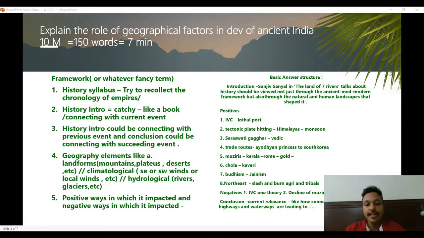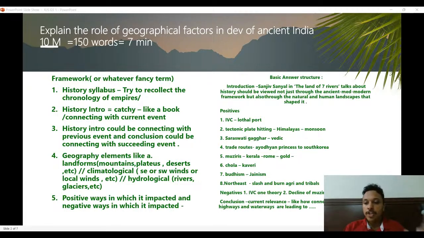So the whole idea in answer writing is that the introduction, you start well and you end well, and then the body, you have to have a sufficient number of points. You have to hit on quality and quantity. So the quantity, as a thumb rule that I have, is 10 marker, 10 points, roughly 2 or 3 subheadings. 15 marker, 15 points, 3 or more subheadings.